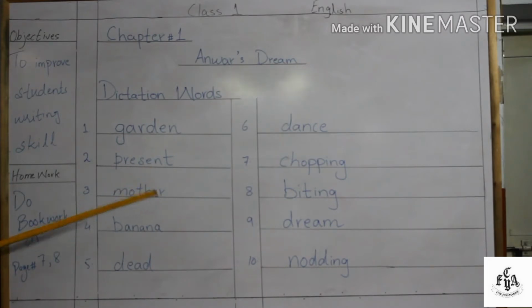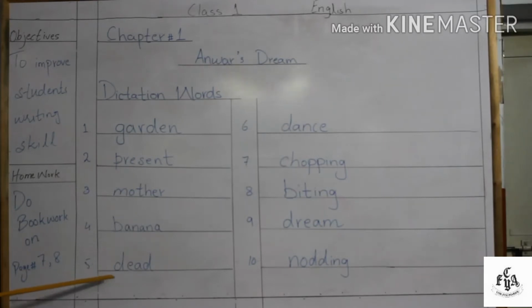Present is also called a gift, as Anwar was making a gift in his dream for his mother. The third word is mother, M-O-T-H-E-R, mother, your mom. And the fourth word is banana, B-A-N-A-N-A, banana. As we know, banana is a fruit.